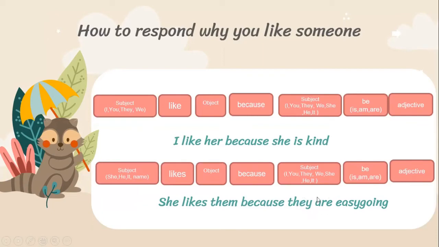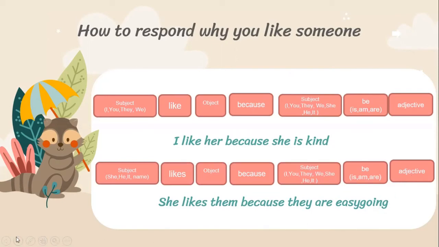After that you need to put is, am, or are based on the subject, and then the adjective. So here the first subject is she, and then we put likes, and then the object is them, and then because, and then the subject based on the object is they, and then we put are, because for you, they, we, the to be is are. And then the adjective is easygoing.